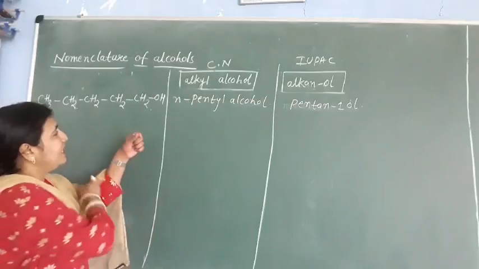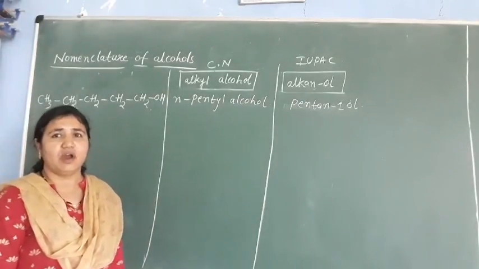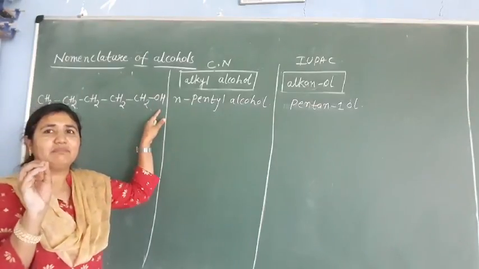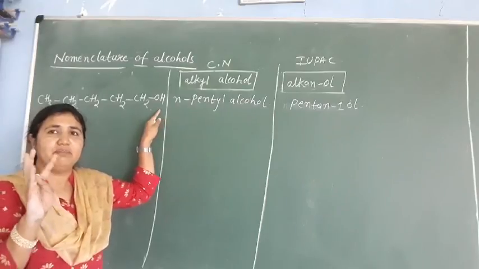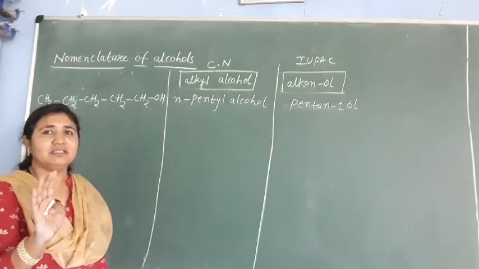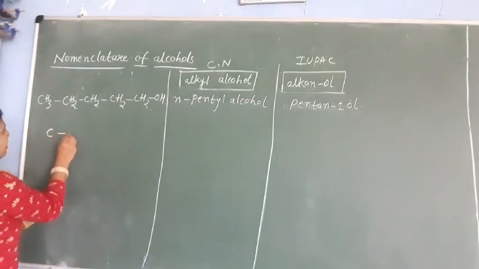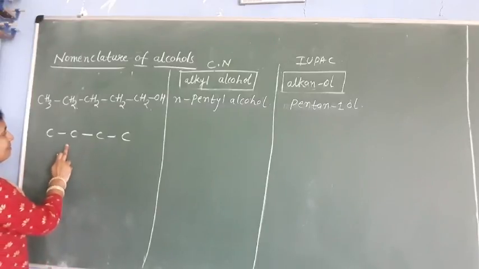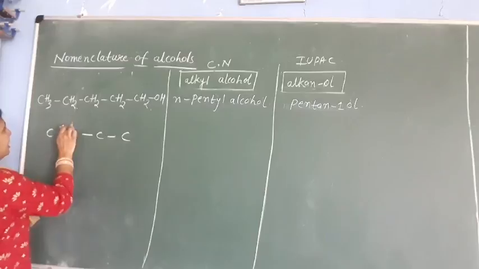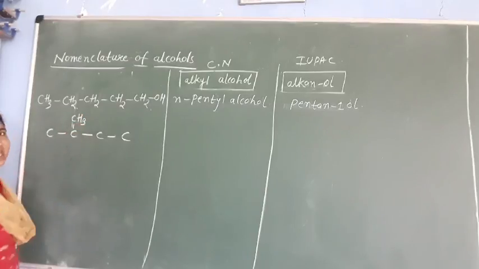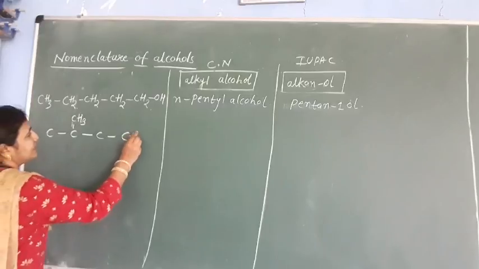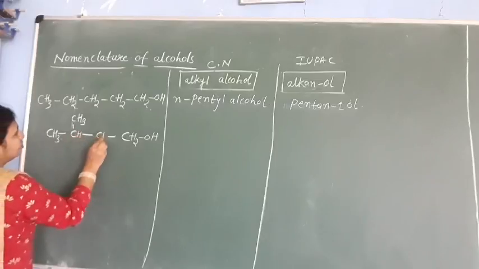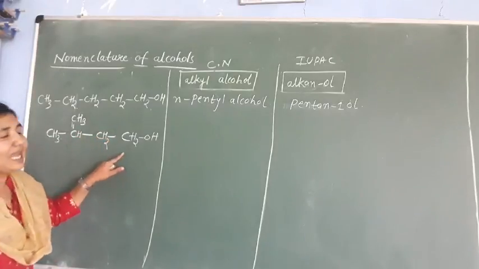Now we have to make the iso form. How will we write iso? See here, it is pentyl alcohol, so pent, 5 carbons are there. Just drop 1 carbon. How many remain? 4. Make those 4 carbons a continuous chain first: 1, 2, 3, 4. On the second last carbon you have to add 1 methyl group, and on the first carbon add our OH group, and adjust the remaining hydrogens. So this is your isopentyl alcohol.